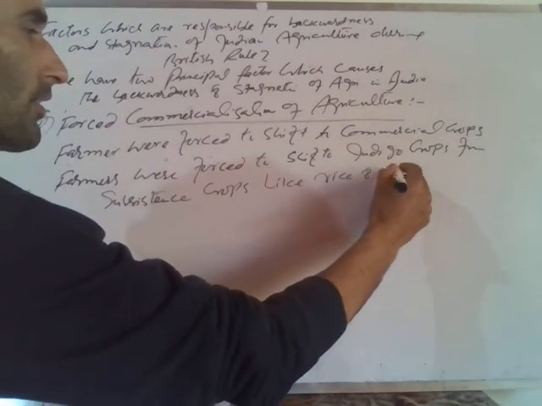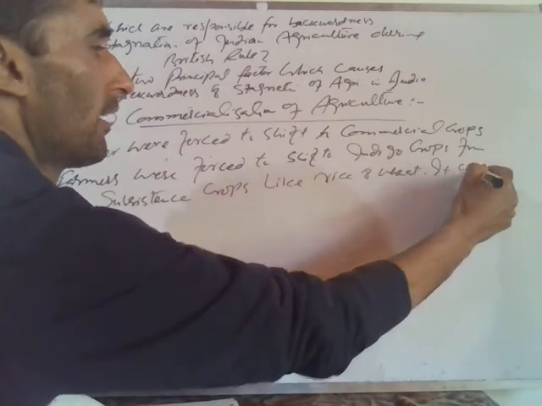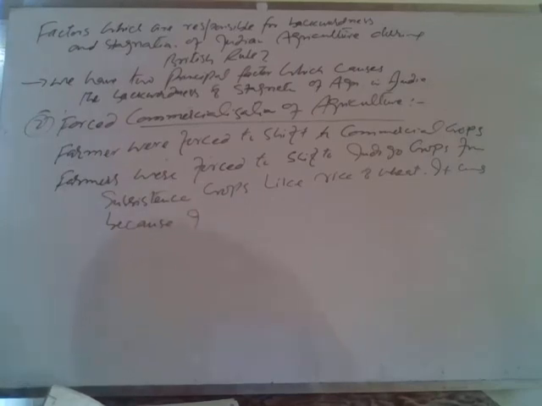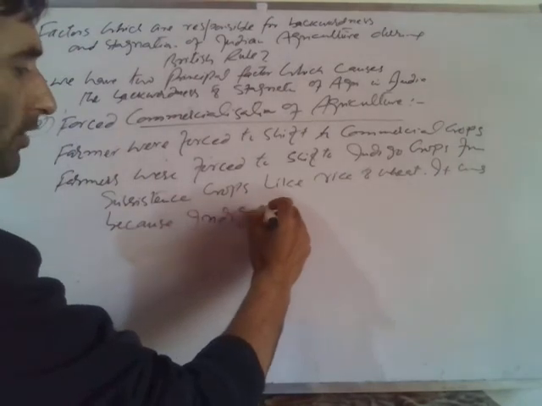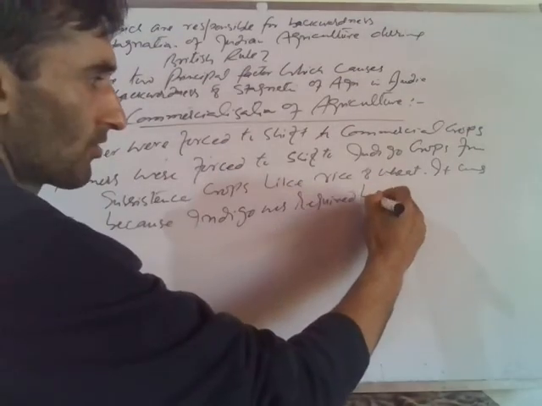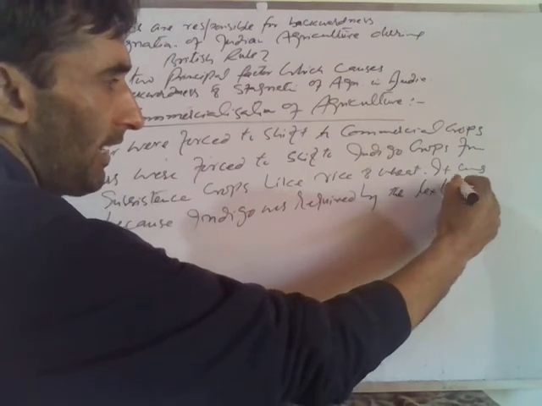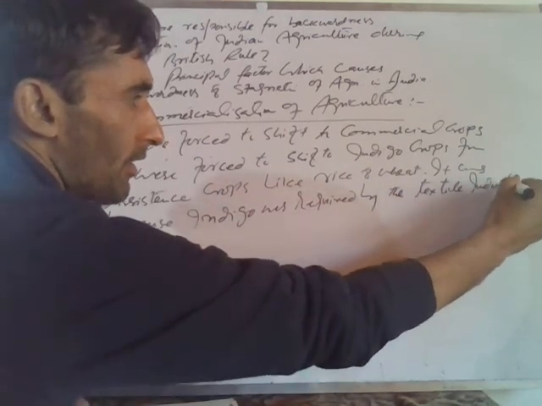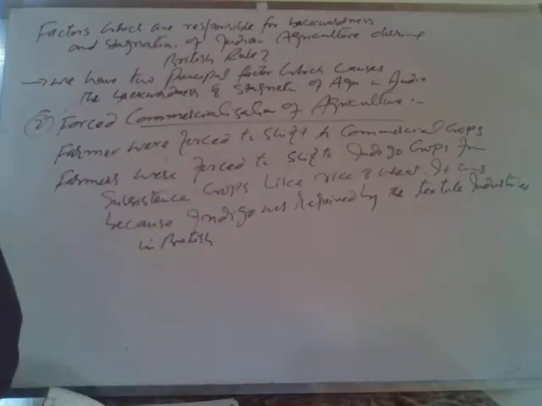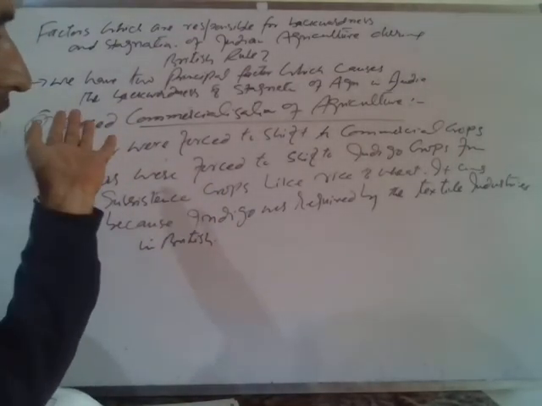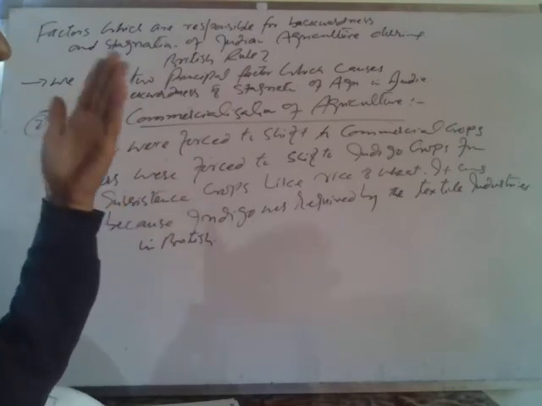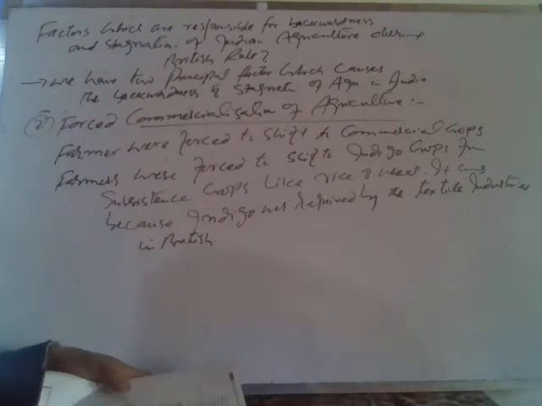like rice and wheat. It was because indigo was required by the textile industries in Britain. So the Britishers compelled the farmers to shift from subsistence crops like wheat, rice, jowar, bajra to indigo crops, those crops which were used by the industries in Britain.